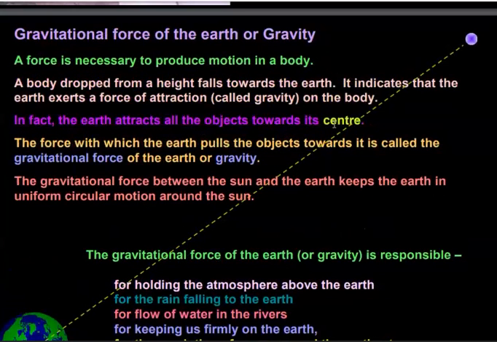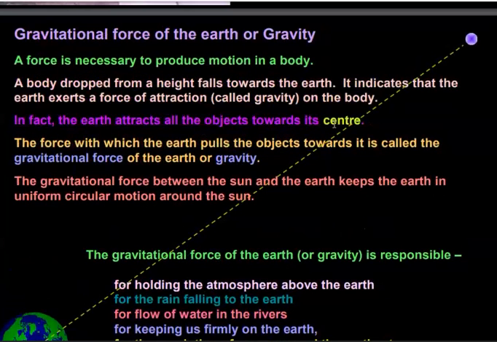Gravitation, in a broad sense, is defined as the force of attraction between any two heavenly bodies with huge masses. Then the force of attraction is said to be gravitation or gravitational force.